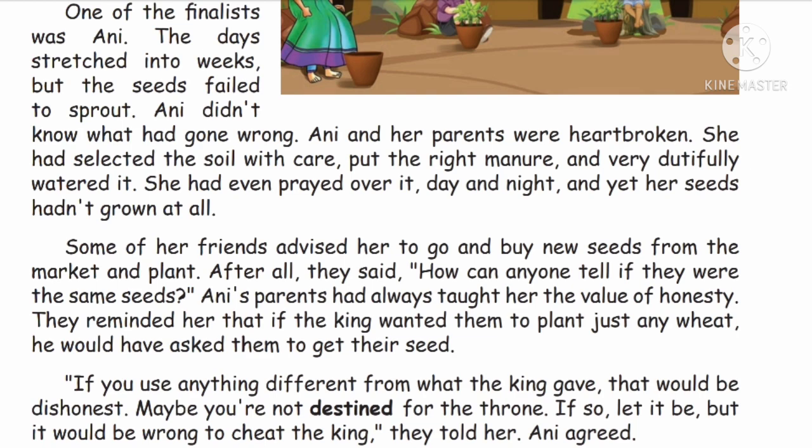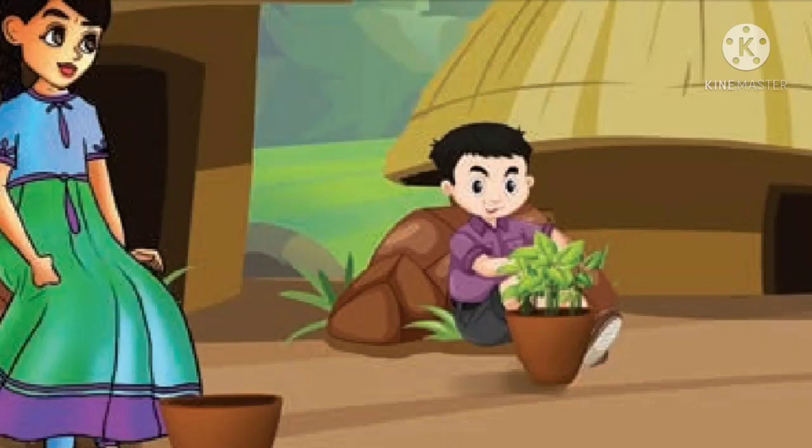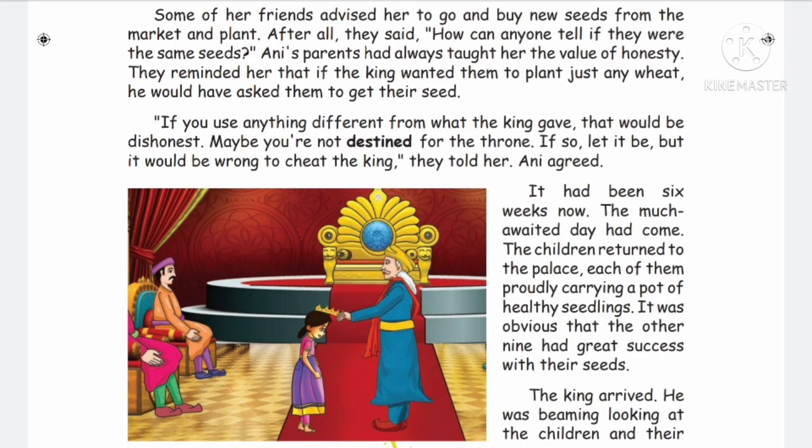What happened? Some of her friends asked Annie to buy a new seed and place it in the pot. But Annie refused because she was an honest girl. Her parents had always taught her the value of honesty. Annie said, "If we exchange the seed, it is a dishonest act. So we must use the seed the king gave."